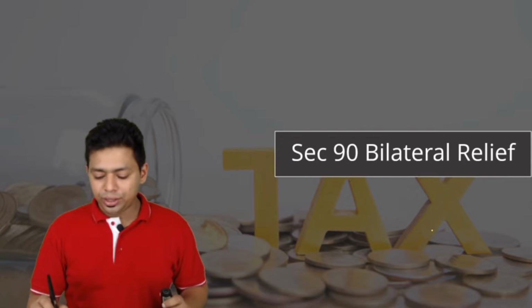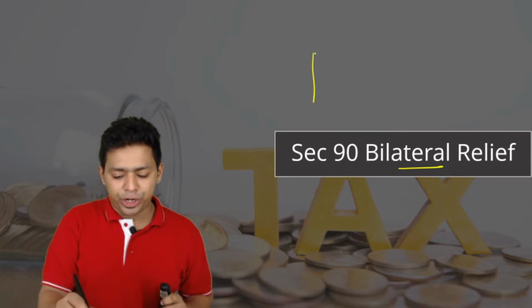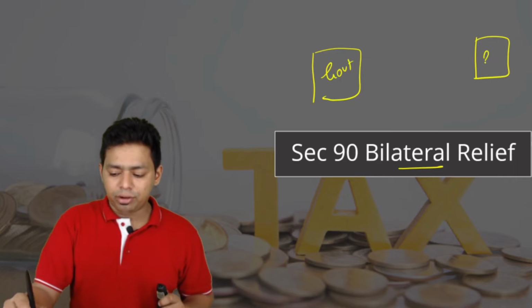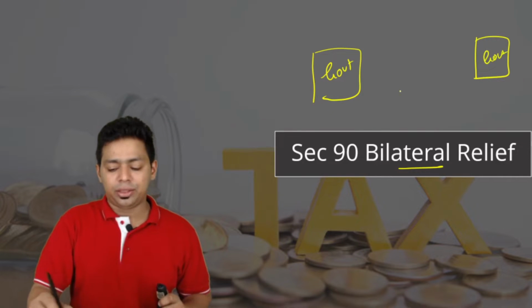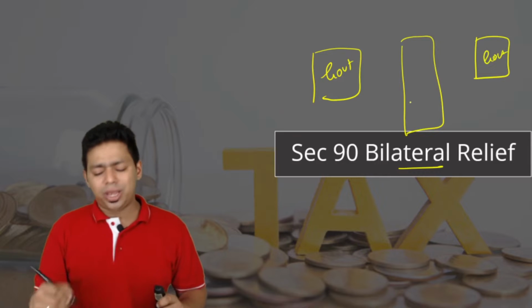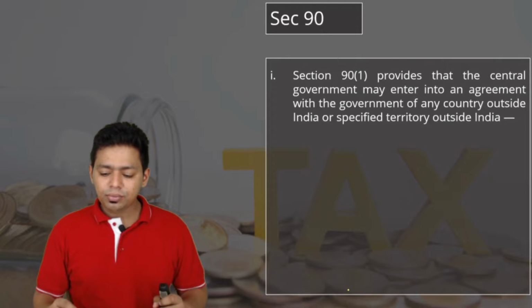Let us continue with Section 90, bilateral relief. Bilateral relief means, as I have already told you, the government of India and the government of a foreign country will meet and sign an agreement, which is also known as the tax treaty, or the DTAA, the Double Taxation Avoidance Agreement.